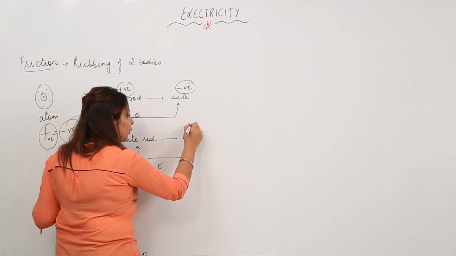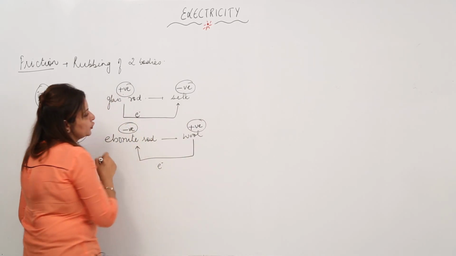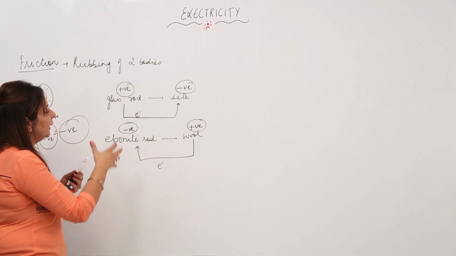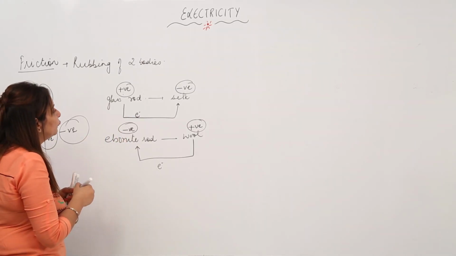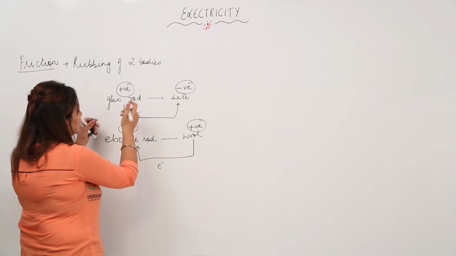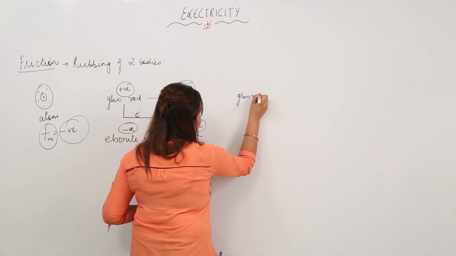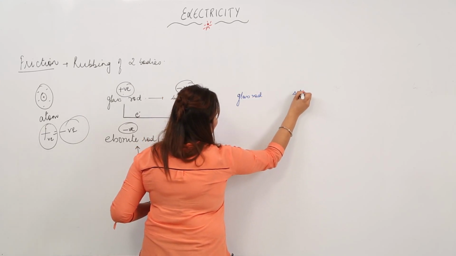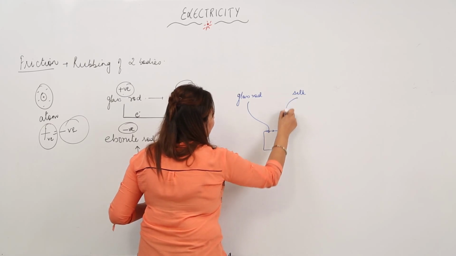So that means it will acquire a positive charge and it will acquire a negative charge. Whenever you connect these kinds of things to a cell or a battery, there will be a flow of electric current. Suppose I take a glass rod and I take silk, and by means of a wire, suppose this is a cell, I connect with it.